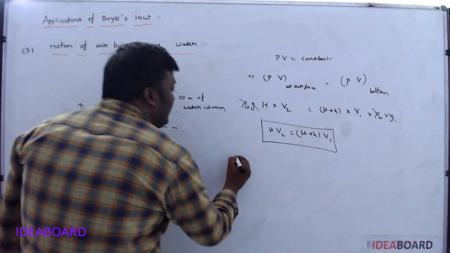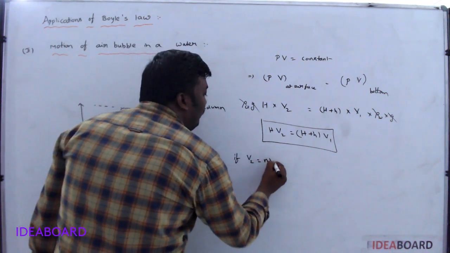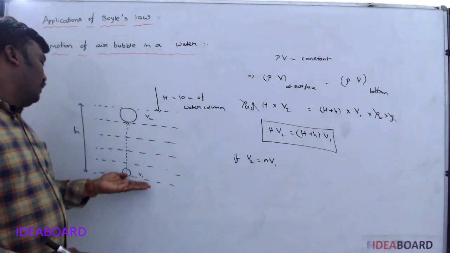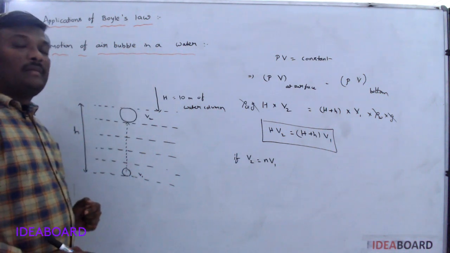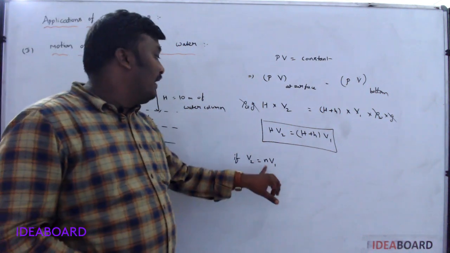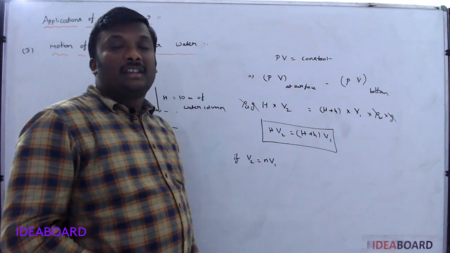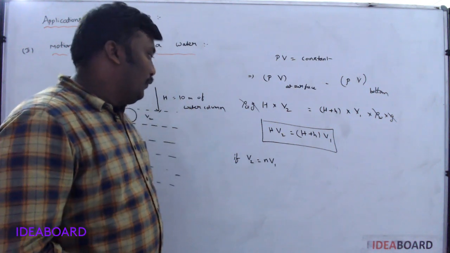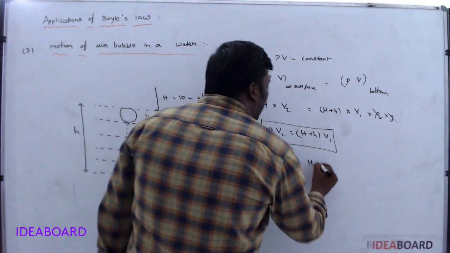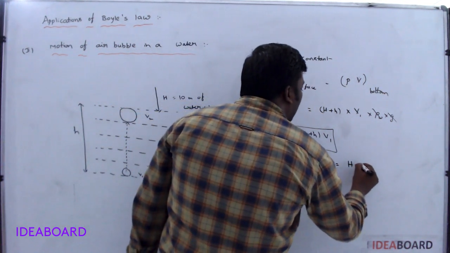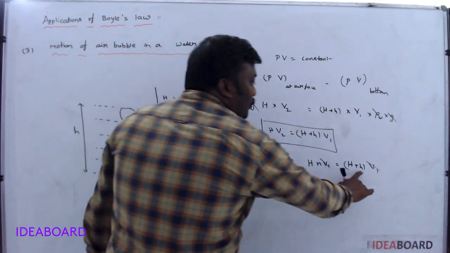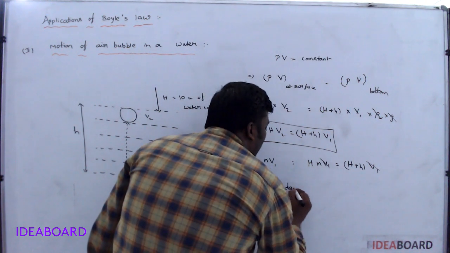So suppose they say V2 is equal to n V1, meaning from bottom to the top the air bubble volume increases by 2 times, then the n value becomes 2, and they ask what is the depth of the lake. If you want the depth of the lake, H into V2, which is nothing but n V1, equals (H plus h) into V1. V1 cancels. You want the depth of the lake, small h.